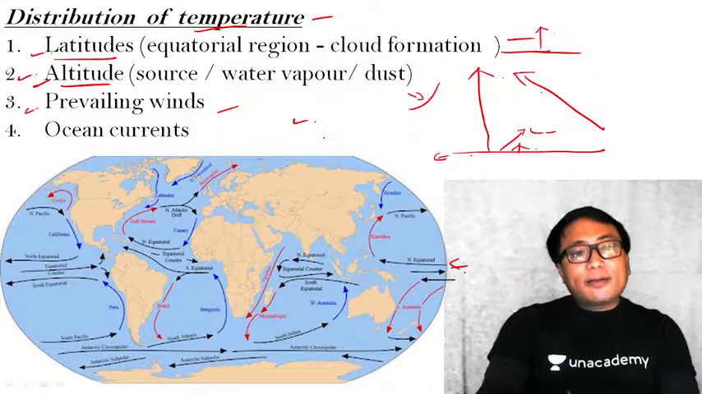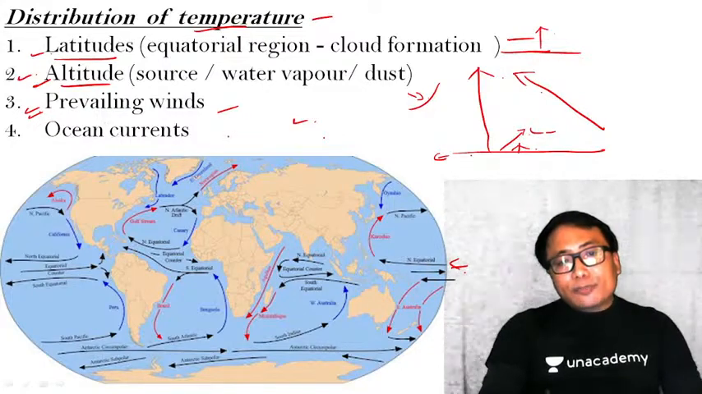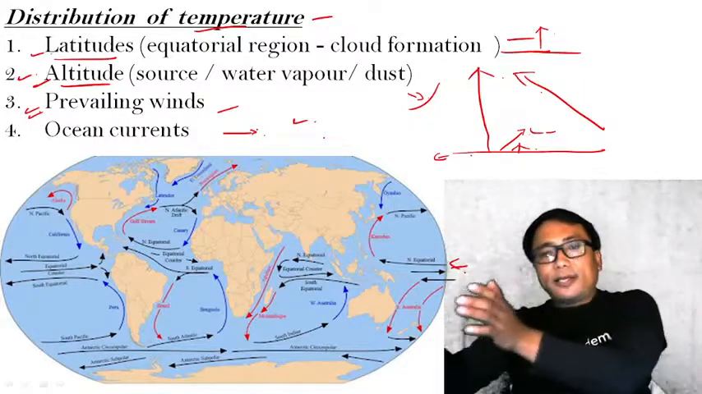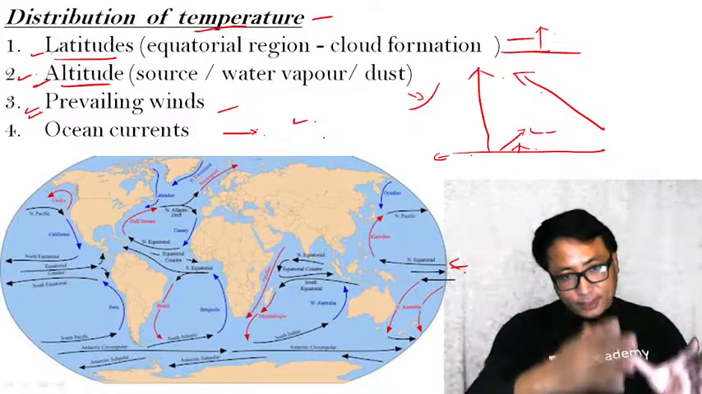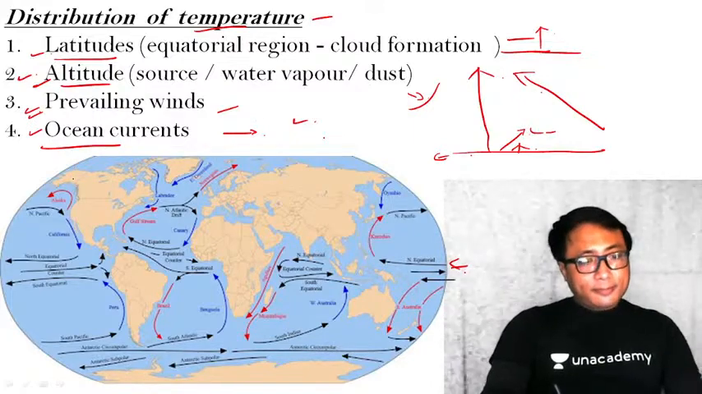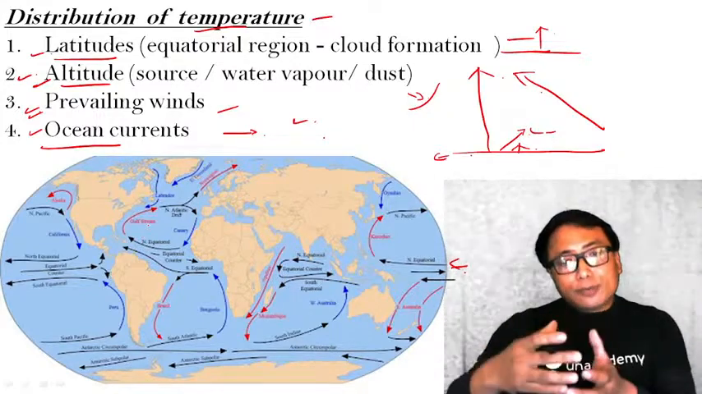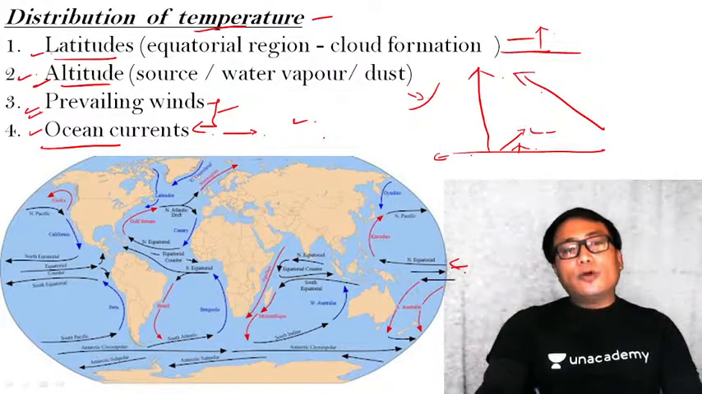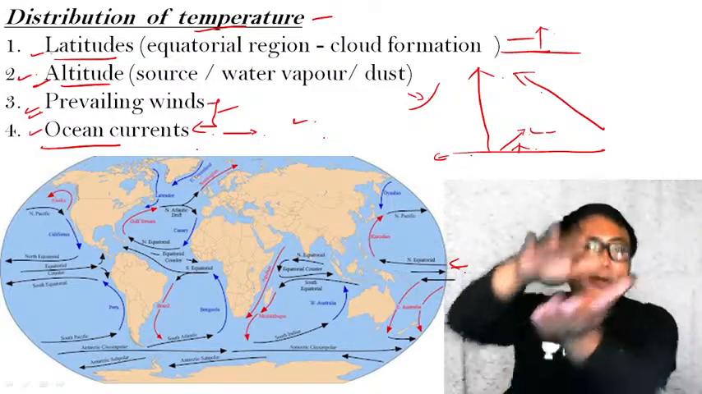The third factor is the prevailing wind, that is the wind system. Whenever a wind is blowing from one region to the other, it is carrying the local air from one region to the other. If a wind is blowing from a very warm region, then the hot wind is carried from that region to the other. Similarly, ocean current carries ocean water from one region to the other. We can club prevailing wind and ocean current. Whenever a wind is blowing over a water body, it will carry the top part of the water along with it.